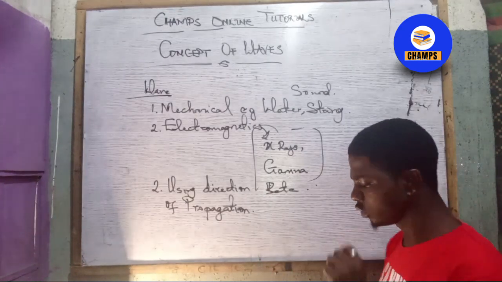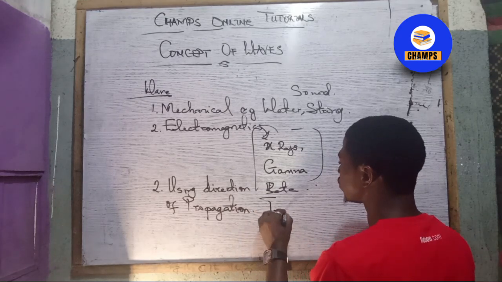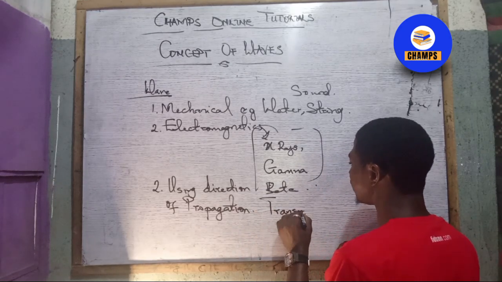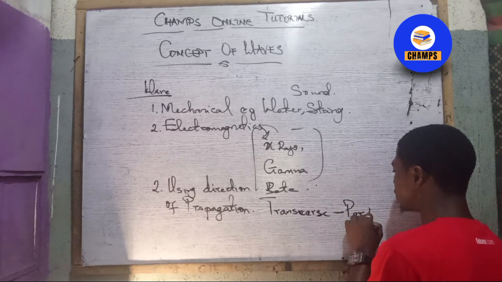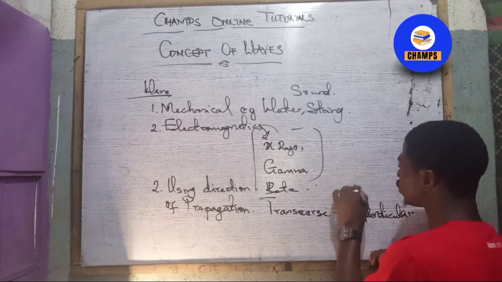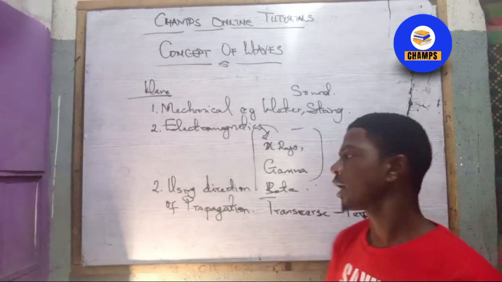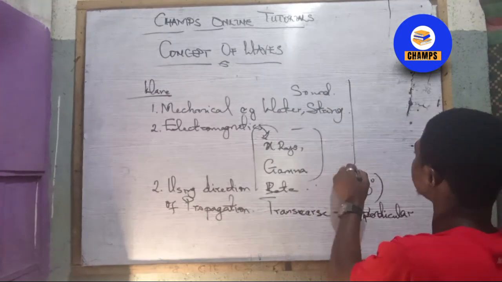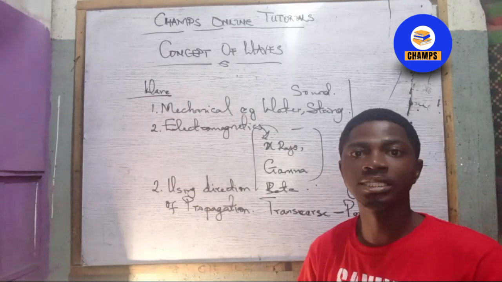So the first thing is, you should know that transverse waves are those waves that move perpendicularly to their direction, and when you hear the word perpendicular, just always have in your mind that they are moving 90 degrees to it. That means if the first wave is going like this, the second one is going like this, so there is an angle of 90 degrees between them.